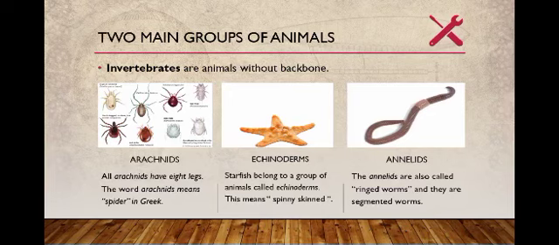And the echinoderms, starfish belong to a group of animals called echinoderms. This means spiny skin. The annelids is also called ringworm, and they are segmented worms.